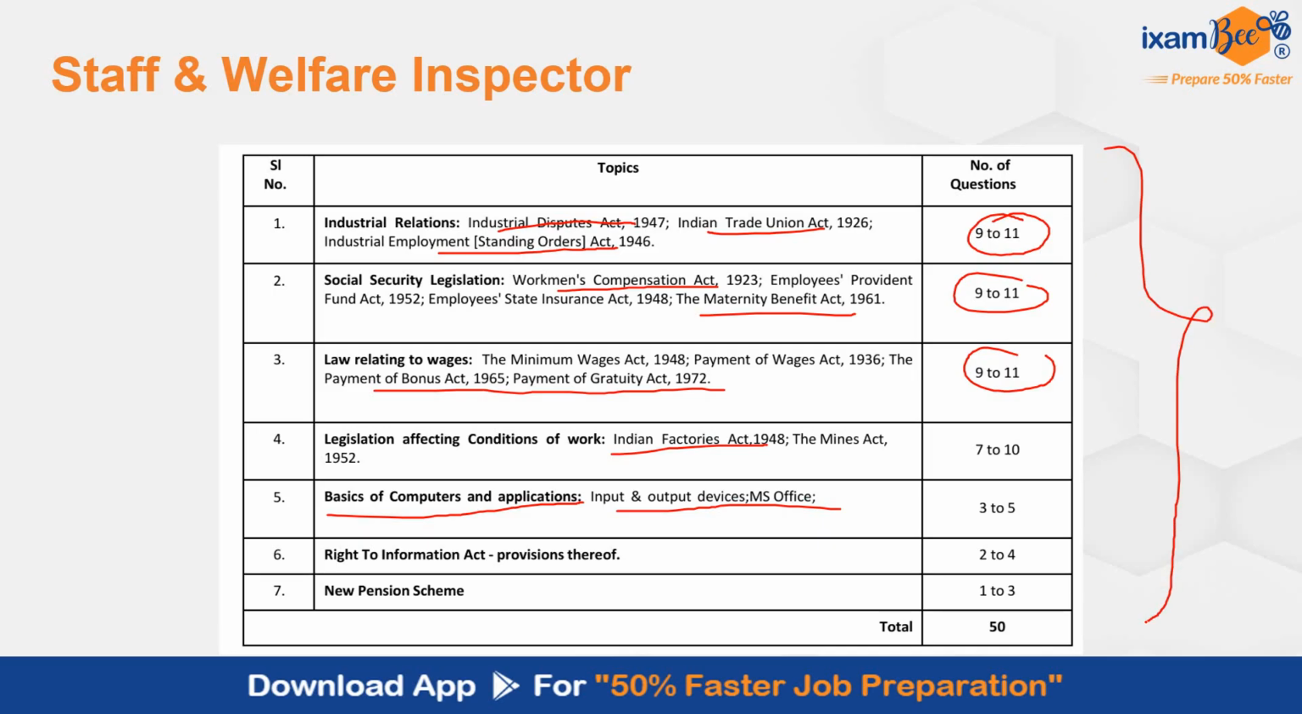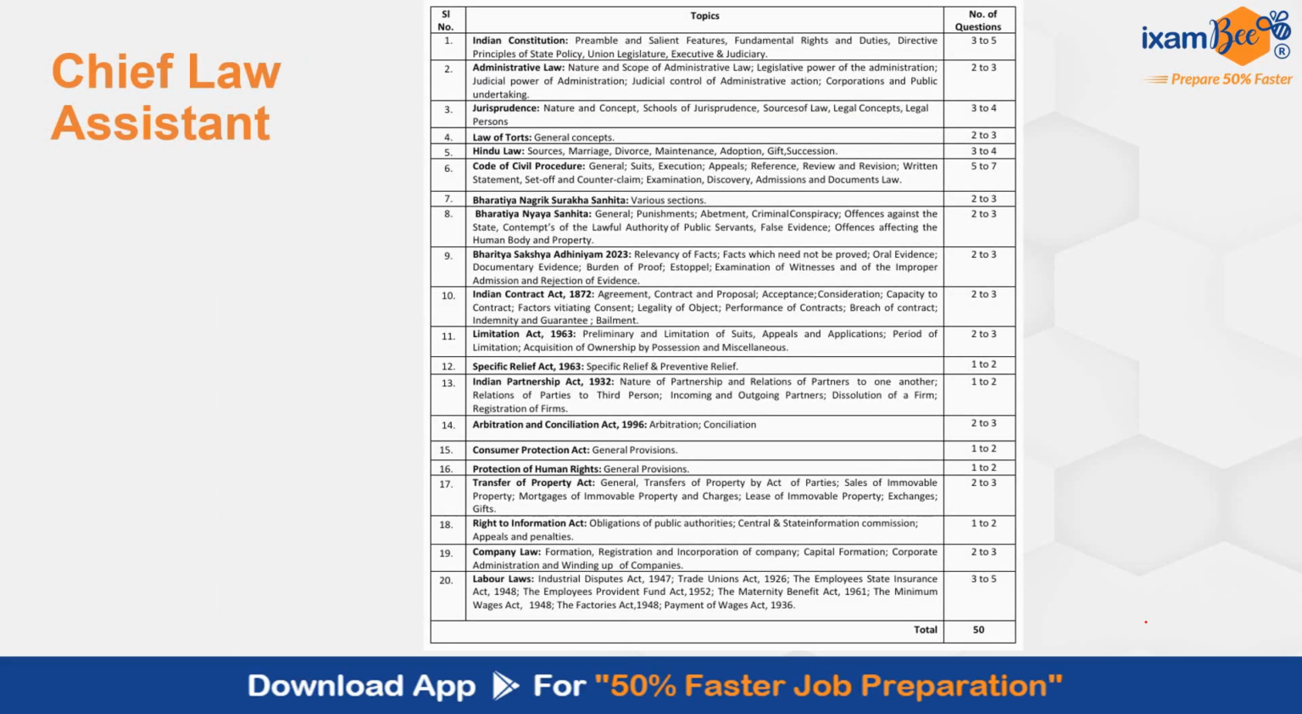This is a limited syllabus. You have to study majorly the labor laws, labor codes, new pension scheme, basics of computers, Right to Information Act to prepare for Staff and Welfare Inspector post. Coming to the second, which is Chief Law Assistant. This has a huge syllabus and you can see how the questions are divided.